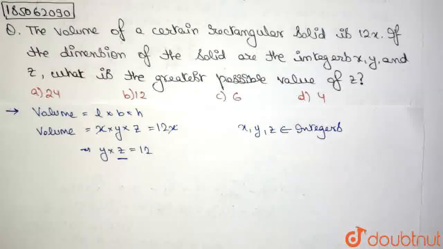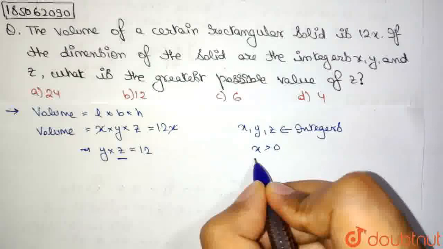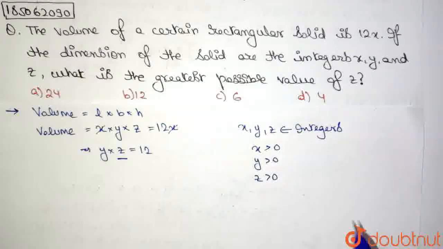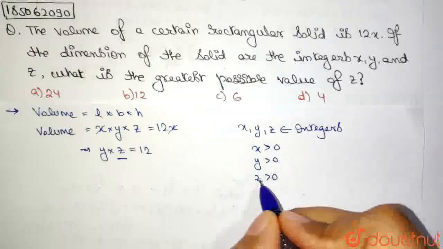And since they are the dimensions or lengths of something, they can only be positive, so x is greater than 0, y is greater than 0, also z is greater than 0. Because they are the lengths of the sides or the dimensions of the solid, they cannot attain 0 or negative value, because then it is not possible to make a solid, right?